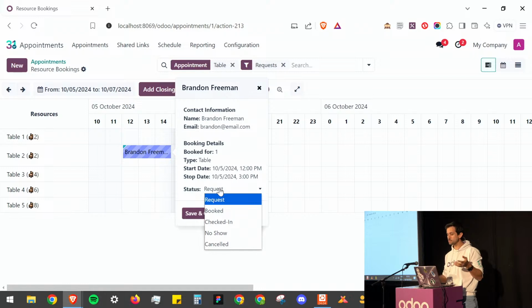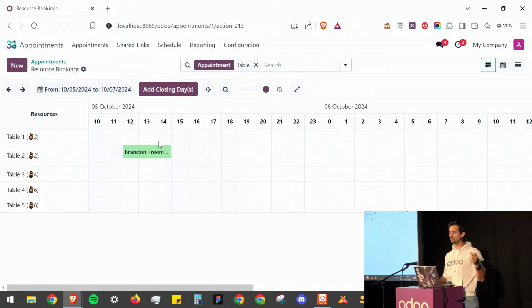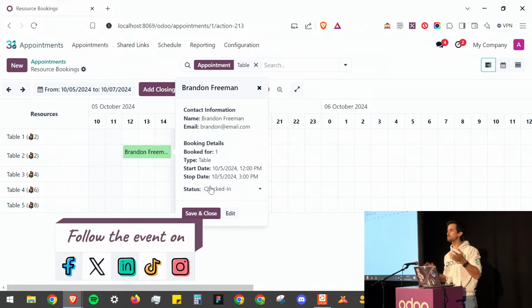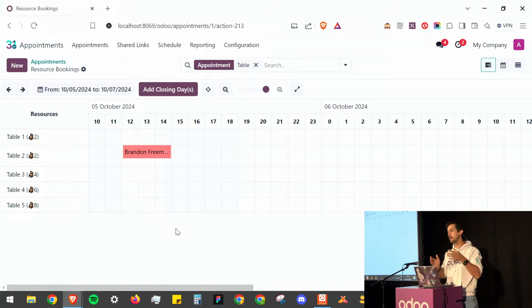Once the person comes, we can mark it as checked in, which turns it green so that we know it's been, I need to remove the filter. Okay, it's been checked in, so the customer is here, and we know that we are working with that person. And then we have two other states, no show, to say that person did not show up. In that case, it would turn red, which means that as a restaurant owner, I can make some follow-ups and see how many no-shows I get. Is it frequent? Is it the same customers again and again? Everything will be there in your database.